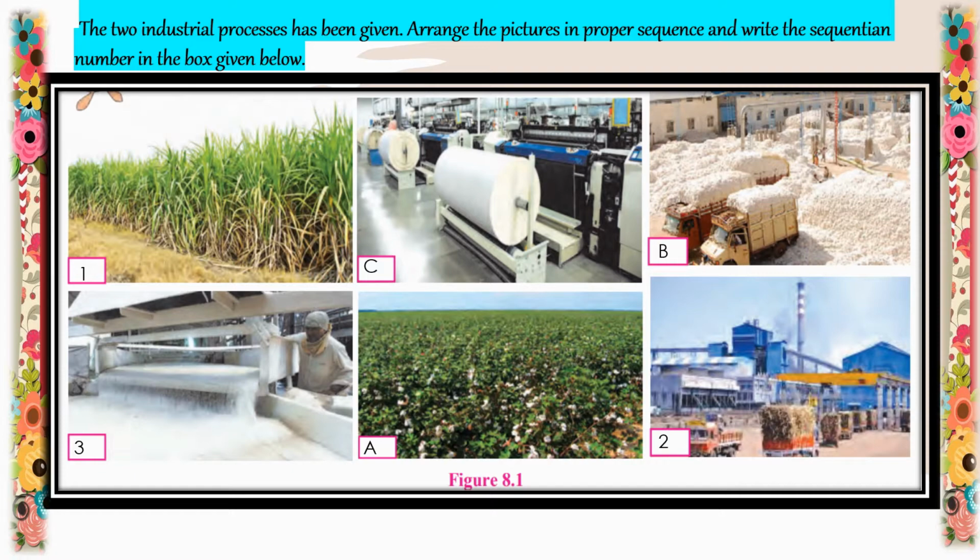Students, as you can see here, I have arranged the 2 industries. For sugar industry, I have accordingly arranged by giving numbers 1, 2 and 3. And for cotton textile industry, I have given A, B and C. Now the raw material required for sugar industry is sugarcane and sweet potato. The finished product will be jaggery and brown sugar. For cotton textile industry, the raw material will be raw cotton. The finished product will be cotton clothes.